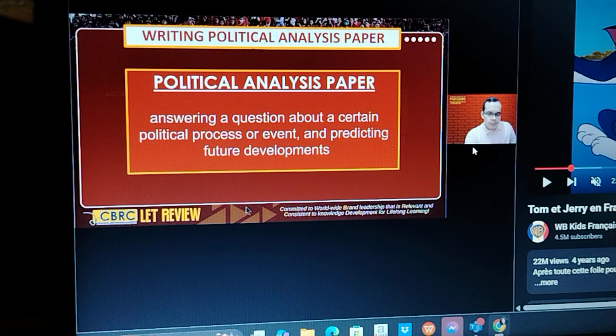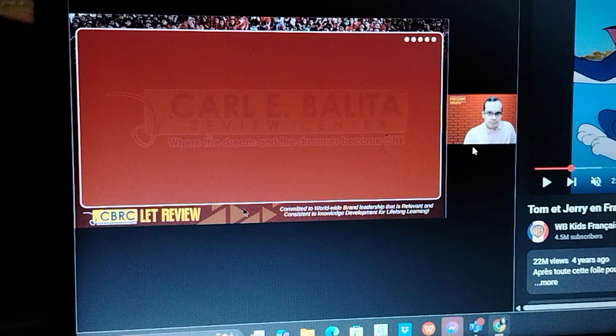For example, you can mention some political issues. Let's say the recently concluded election, issues with PhilHealth, the miseducation of the Filipino youth, the impeachment trial of Sara Duterte, the incarceration of former President Duterte, and the wars happening in the world, in Gaza, in Ukraine. So these are some political events or issues that can be discussed in a political analysis paper.